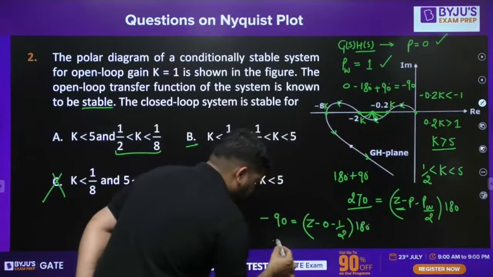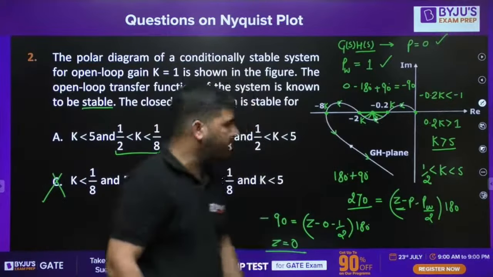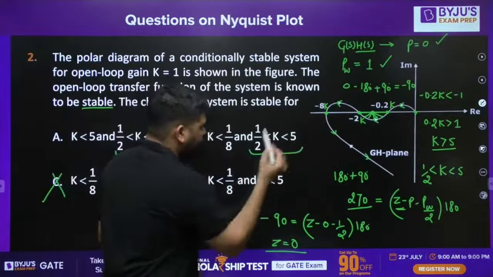So you can calculate z is equal to 0. The system is stable in this range, and this range is only in option B. No other option can take this range. So the answer is B. No need to check for k less than 1/8. Okay, so this way you can check it.